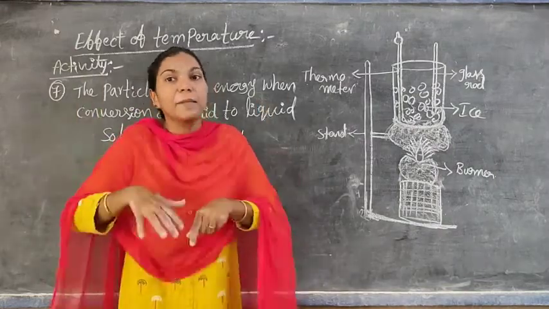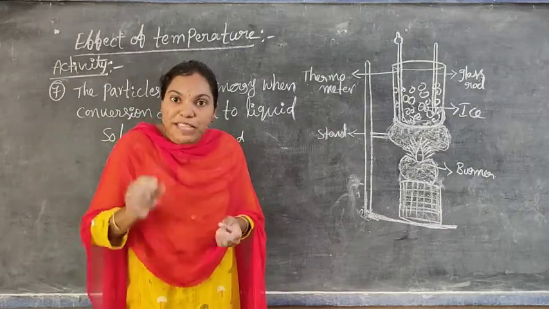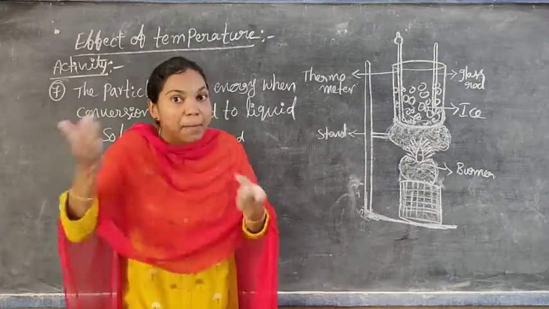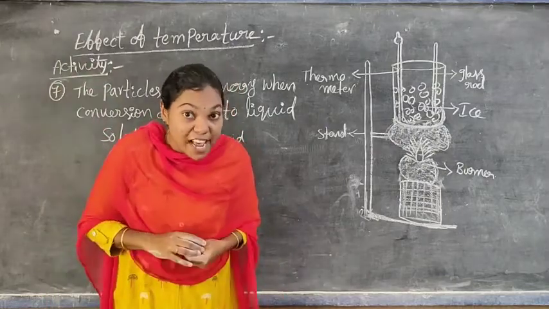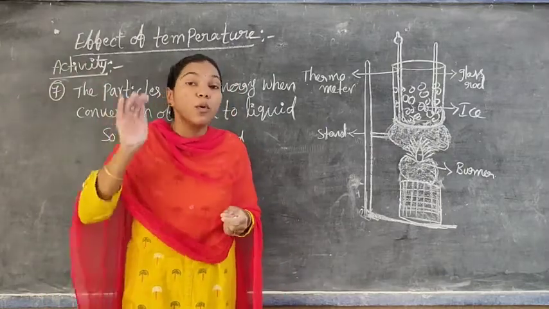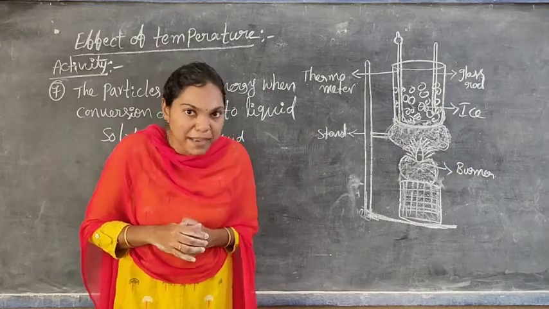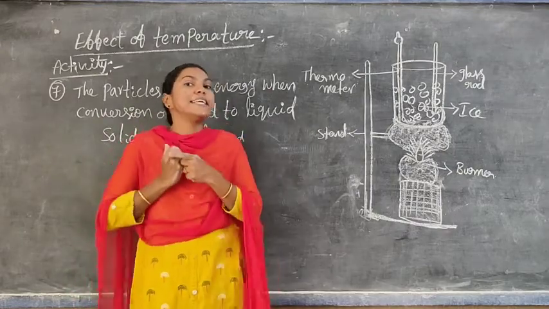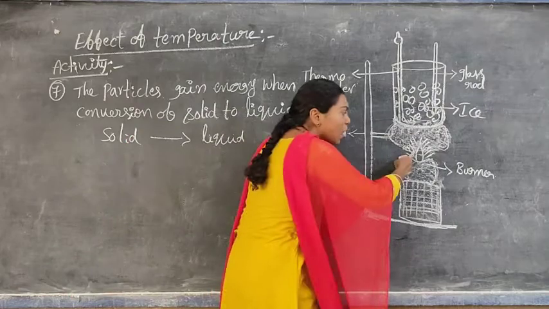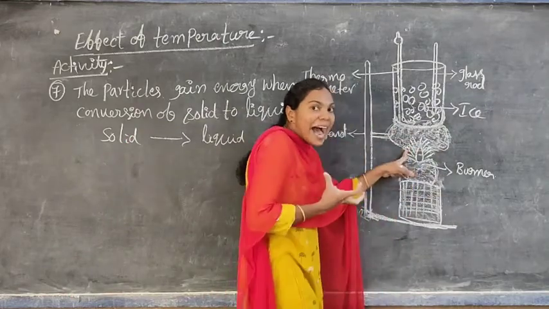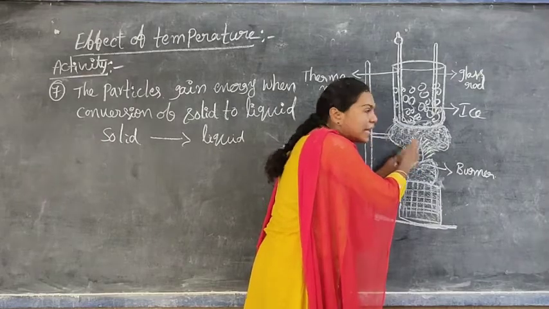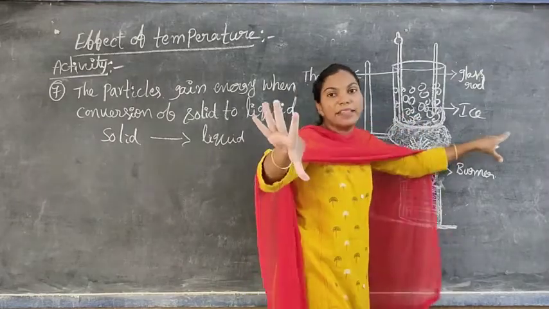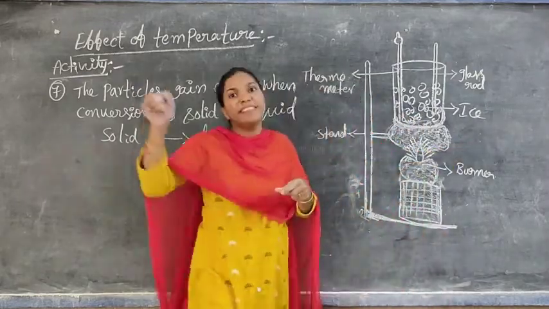By gaining additional energy in the form of heat energy. Only when the particles gain the additional energy in the form of heat energy can they overcome the forces of attraction between them.